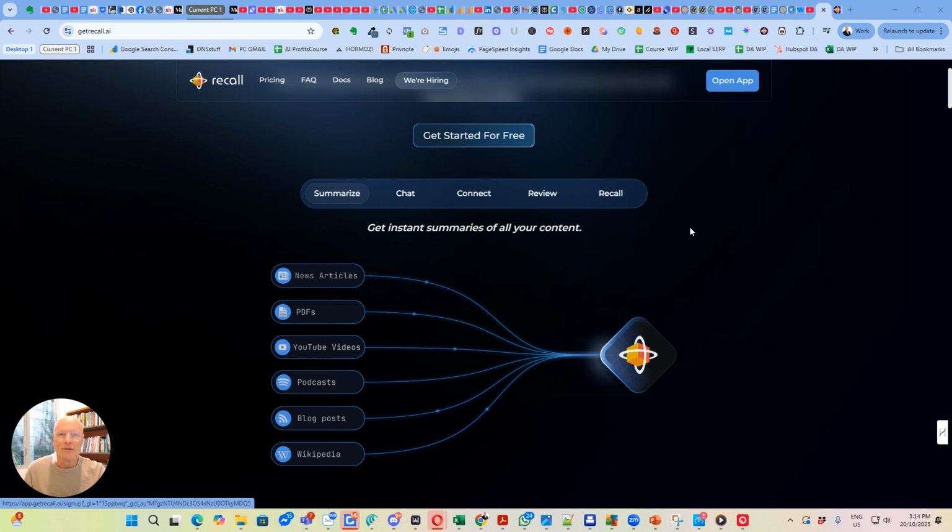And this is great if you're one of those people like me that keeps a massive array of tabs open. This is one step to solving that problem, because you can actually just save each tab, each video, each document in this app. And here's what it will do.